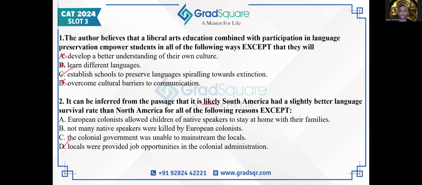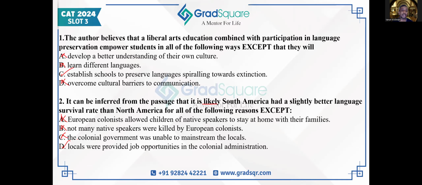Whereas A talks about removing of children, B talks about killing of people, C talks about colonial government was unable to mainstream the locals. So mainstream the locals means bring the locals to speak the mainstream language, which in this case, of course, was English or Spanish. So A, B, and C are given in that paragraph. D is not. Nothing about jobs is being mentioned, and that's why D is likely the correct answer.